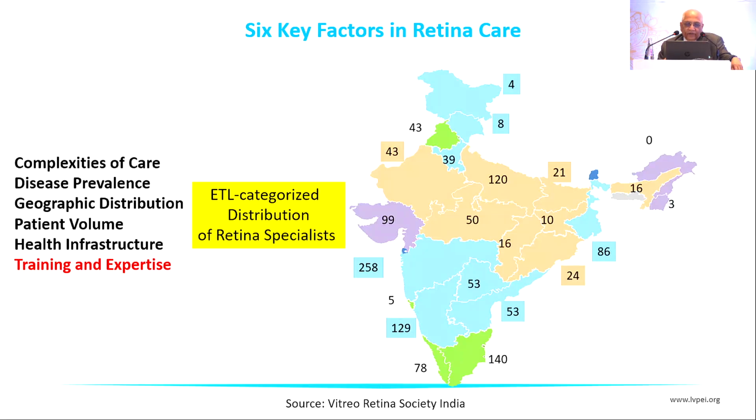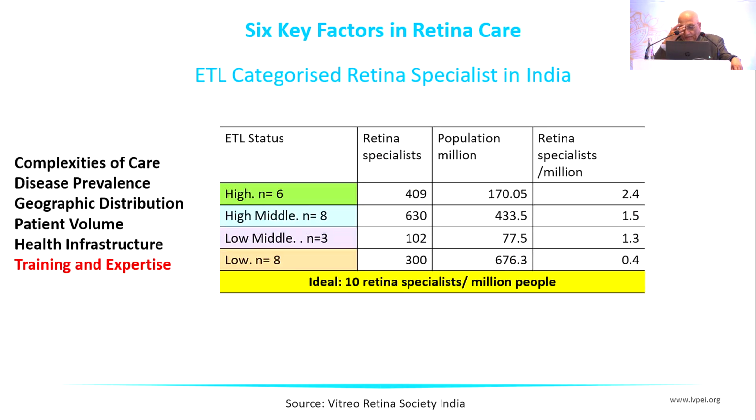One example: a small high ETL state like Kerala has 78 people, and the larger ones have comparatively fewer. The ideal by WHO standard is 10 retina specialists per million people. Whether high or low ETL, India has fewer, and obviously more in the higher ETL states compared to lower ETL states.